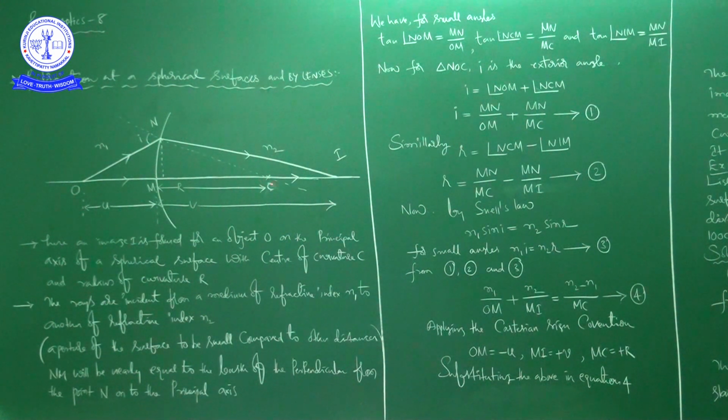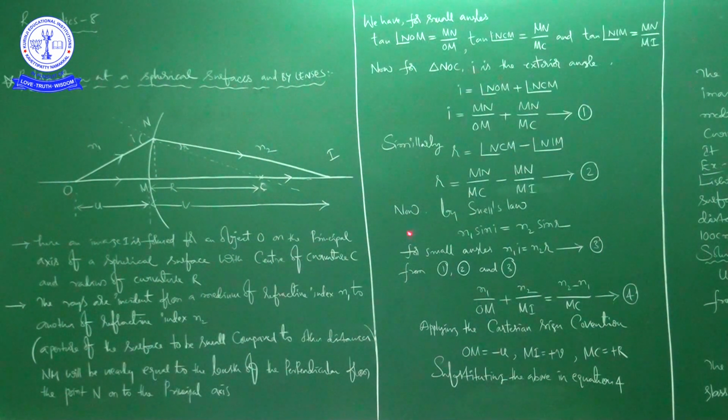Next, tan angle NIM is equal to MN by MI. So again opposite side by adjacent side: tan angle NIM is equal to MN by MI.